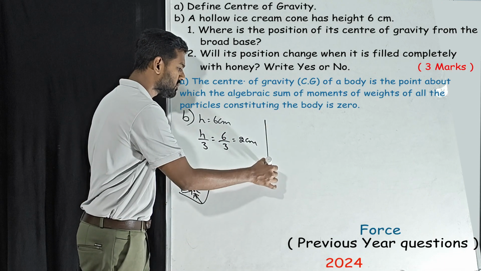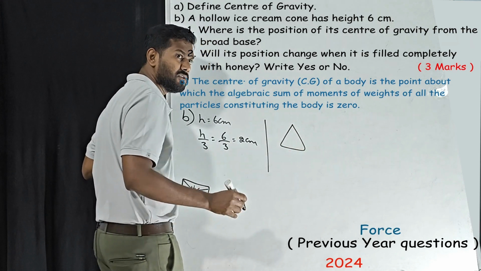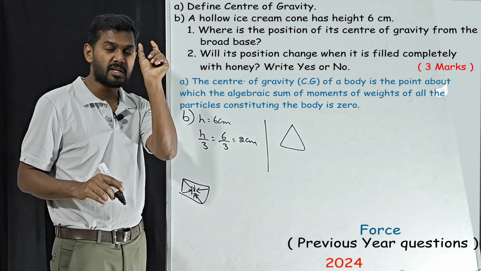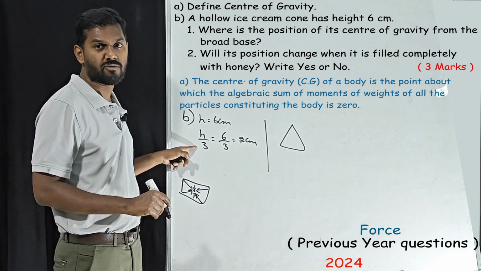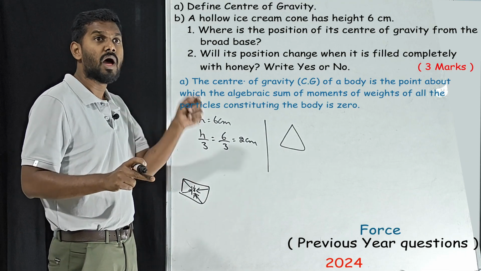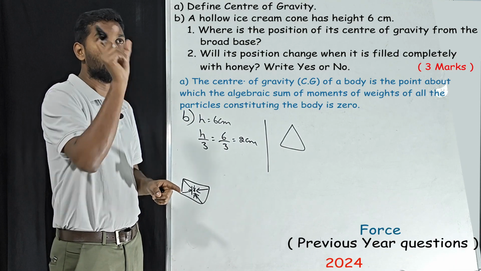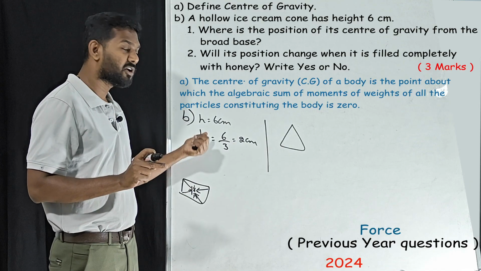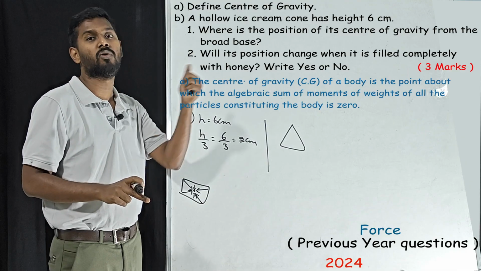Now how can the same question be twisted? This is the hollow cone. The words hollow and solid are very important. In the question it is clearly mentioned it is a hollow cone. If it were a solid cone, the formula would have been different. You have to be very careful whether it is a hollow or solid cone, and whether it is from the base or from the vertex. Once you know it is hollow, we have to see whether it is from the base or from the vertex.